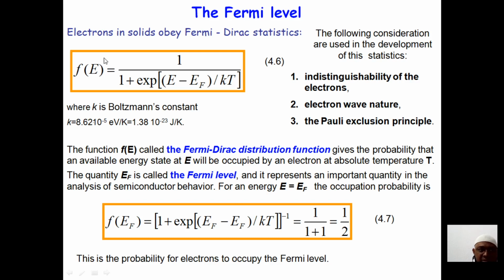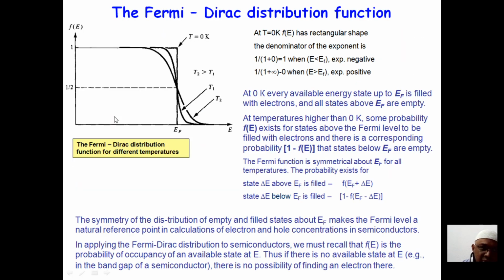This is the reason that we used the f of E value in calculating the carrier concentration of an intrinsic semiconductor, where we derived n = integration from minimum energy to maximum energy of Z of E into f of E into dE. Z of E we already discussed: pi by 2 into (8 me* by h squared) to the power of 3 by 2 into E to the power of 1 by 2 dE. So what is this Fermi-Dirac distribution function?